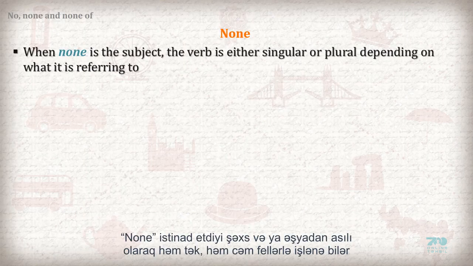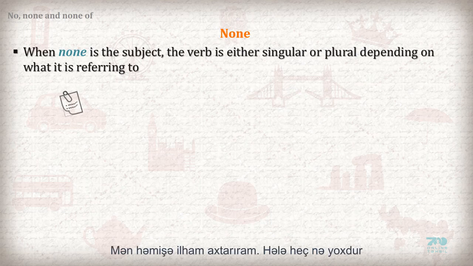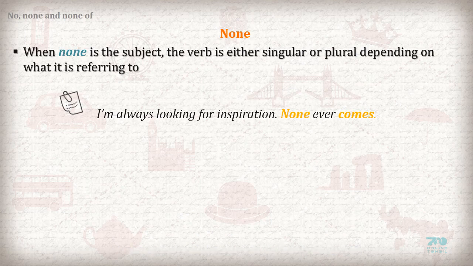When none is a subject, the verb is either singular or plural, depending on what it is referring to. I'm always looking for inspiration. None ever comes. She's always looking for ideas. None ever come.